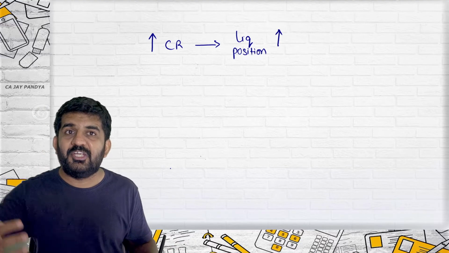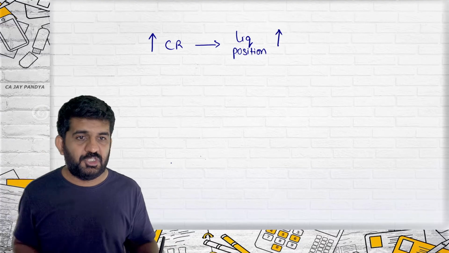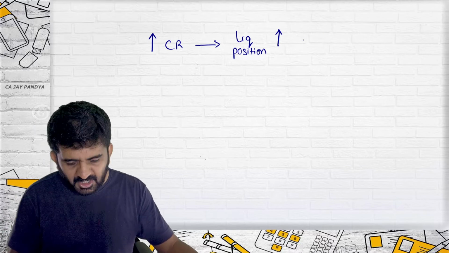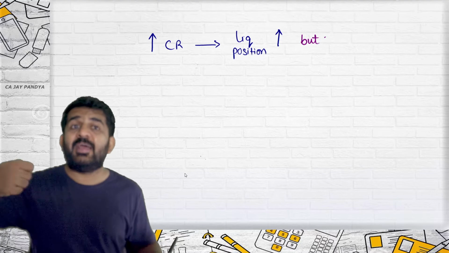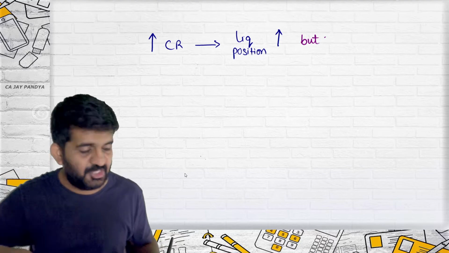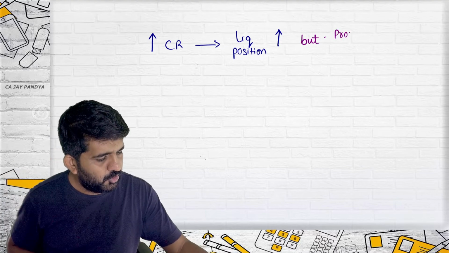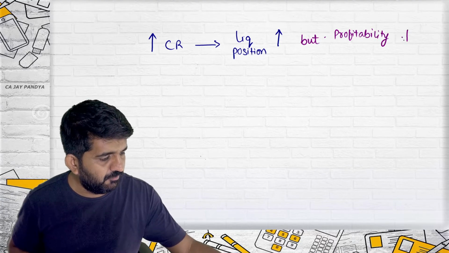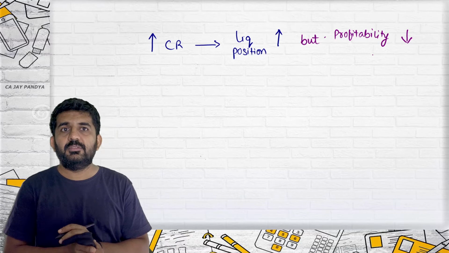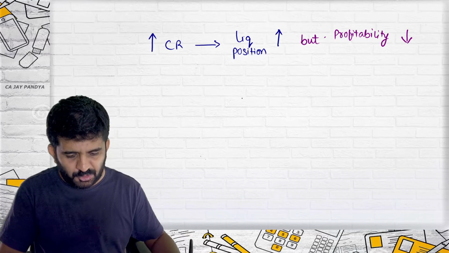More current ratio, better liquidity position. But as more amount is invested in current assets, your profitability will be lower. So, sir, what should we do?